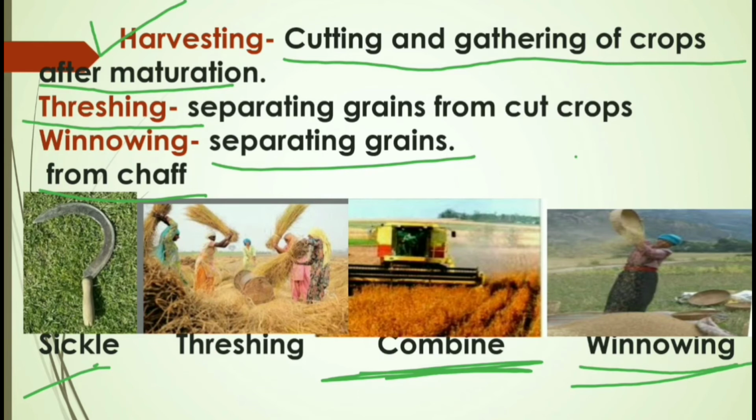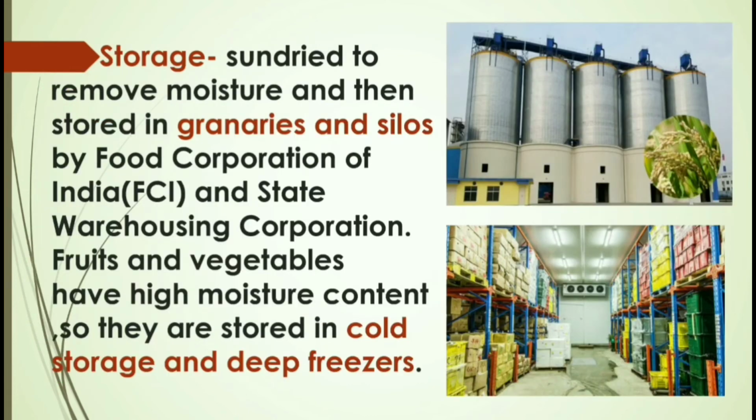So all these processes are to be performed after the crop has become mature. The very first is harvesting, where we will cut the crop. Second is the threshing, where we will separate the grains from the cut crop. And third is the winnowing, where we separate grains from the chaff. Fruits and vegetables are plucked by hand. So after cutting or harvesting the crop, we need to store that crop.